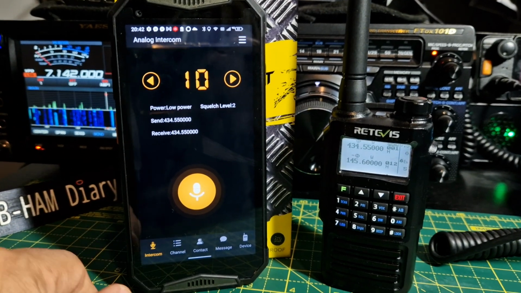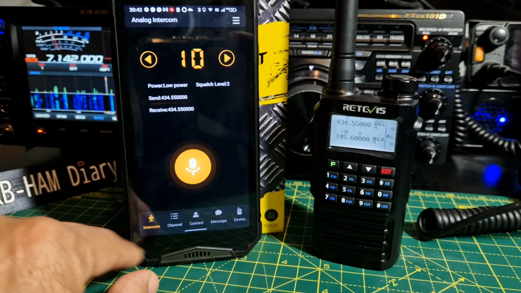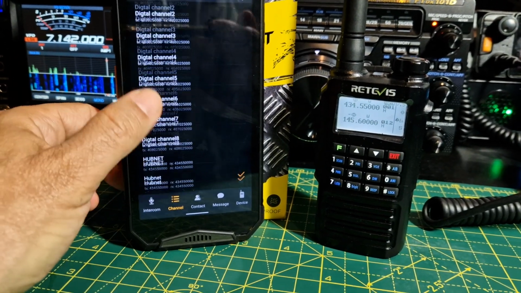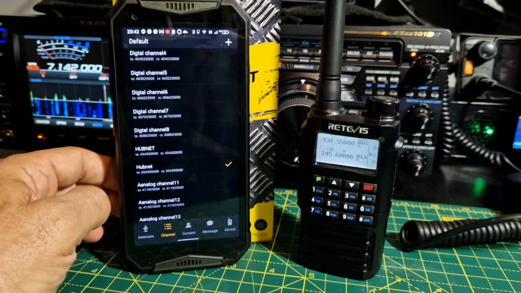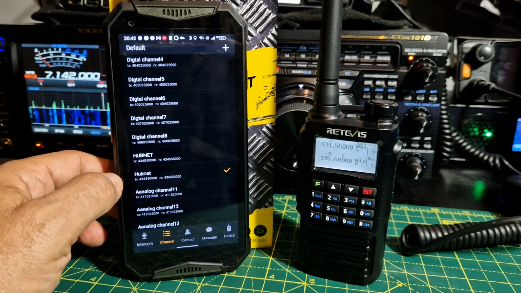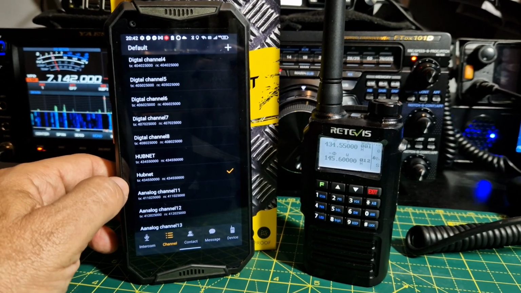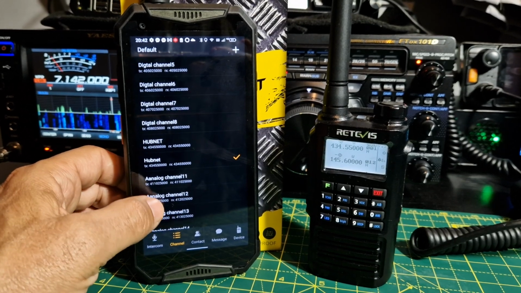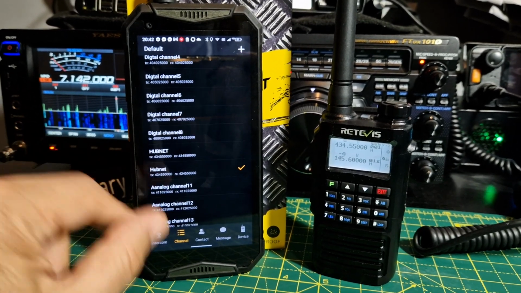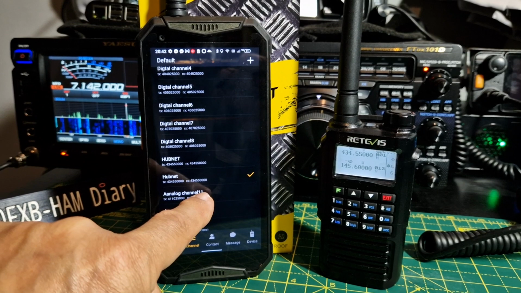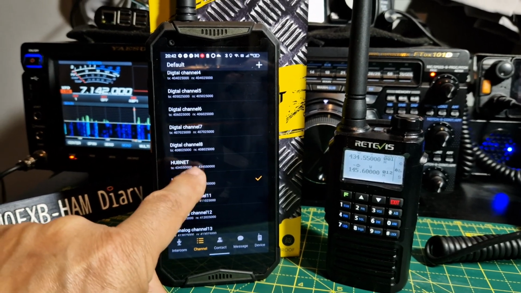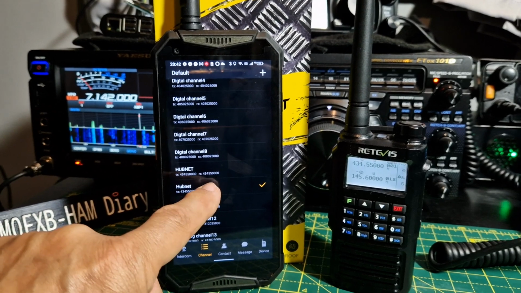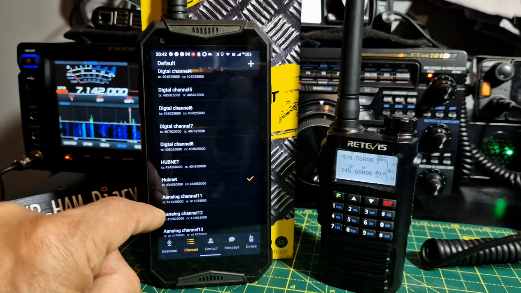To change channel frequencies, you just go to, see we're on channel 10. So go channel. Scroll up now. This is an analog channel, although it does do DMR. I can't see that it does slot 1 and 2, but that's another test. Go to channel 10. Let's have a look now. Yeah, look, so you got a number back. So look, channel 11. So you've got 10, 9, 8. You get it? Really, whenever you name a channel, you're better off adding the number next to it. Otherwise, you'll get a bit lost.